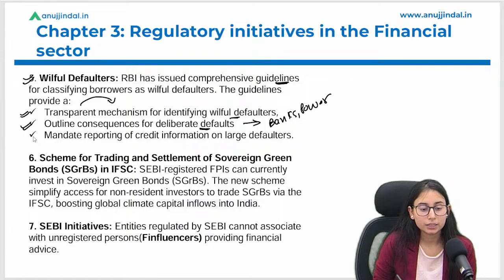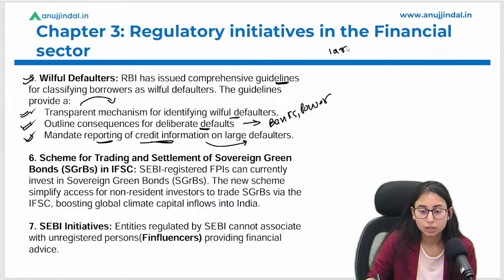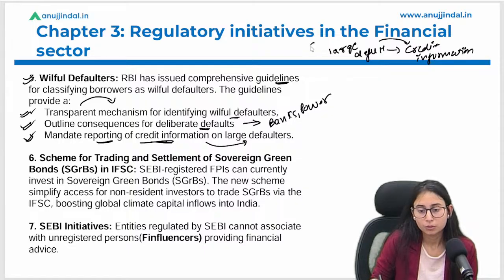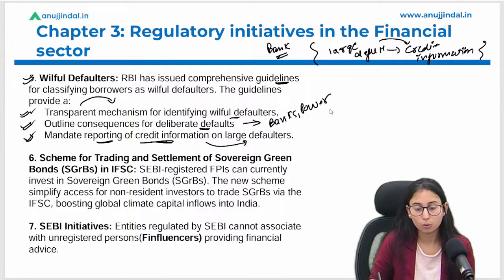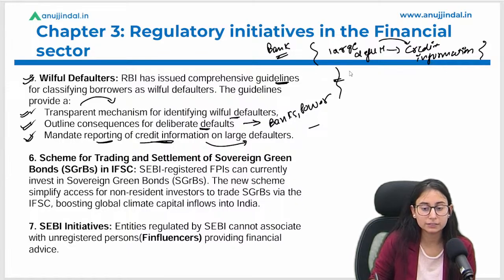Okay, and these guidelines also mandate reporting of credit information on large defaulters. So people with large defaults, their information will be given to the credit information company. Okay, all such information will be shared by a bank to the CIC. Okay, I hope it is clear. These were the guidelines that we are discussing under the regulatory initiatives that have been taken by the RBI.